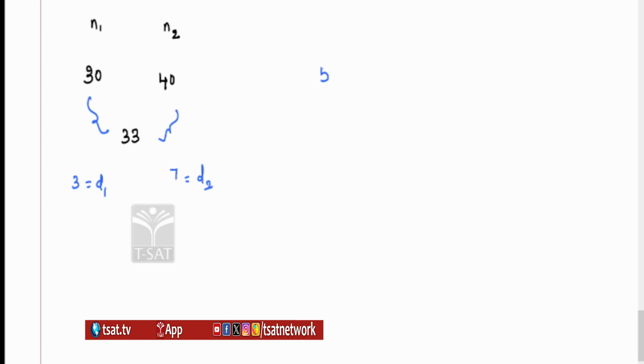Sometimes I don't say anything, let's say 50, let's say 35, and I'm saying capital A is capital A only. What is your D1? Will you write capital A minus 50 or 50 minus capital A? See here, 35 is lesser, 50 is larger. Therefore, your A should be in between 35 and 50. So, A should be less than 50 and more than 35. Therefore, D1 is 50 minus A, your D2 is A minus 35. Like that you should be able to write, because I need the positive difference. And writing positive difference is very, very important in this case.